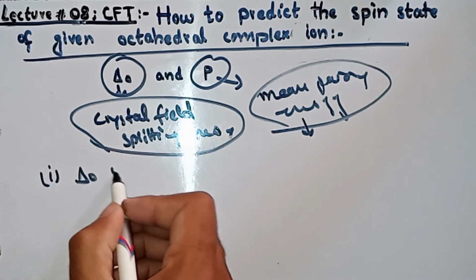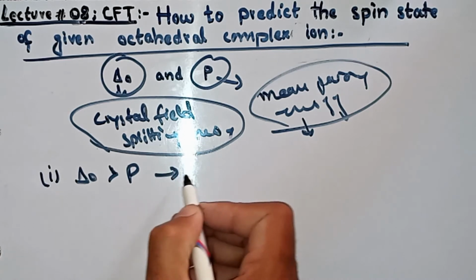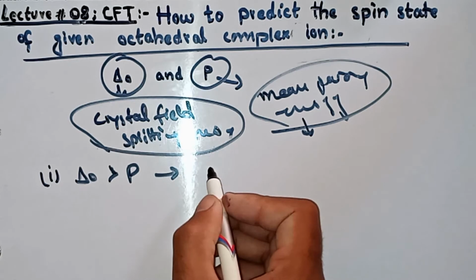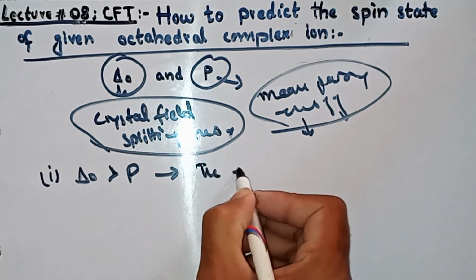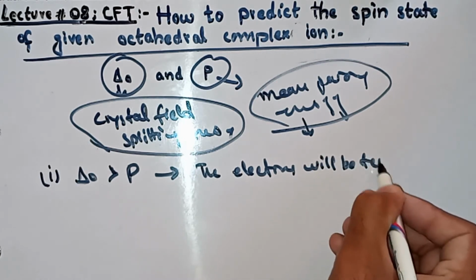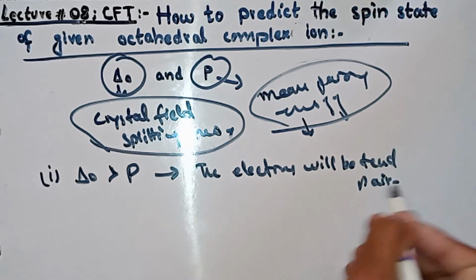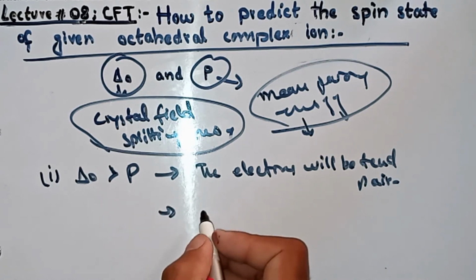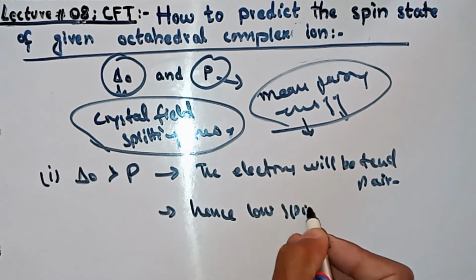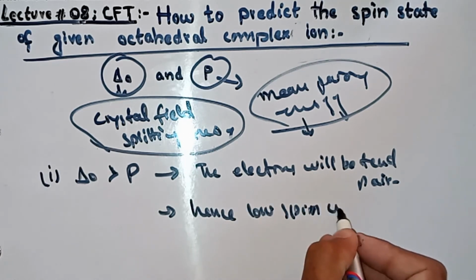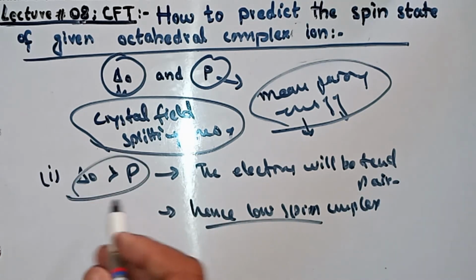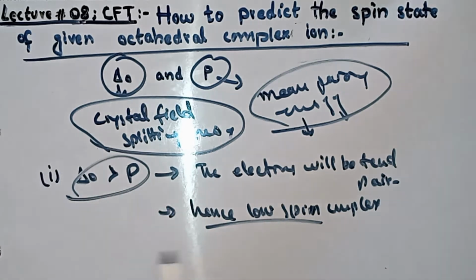When del naught is greater than P, the electrons tend to pair, meaning pairing will occur. If electrons tend to pair, a low spin complex will be formed. So only when the value of del naught is greater than P, a low spin complex will occur.